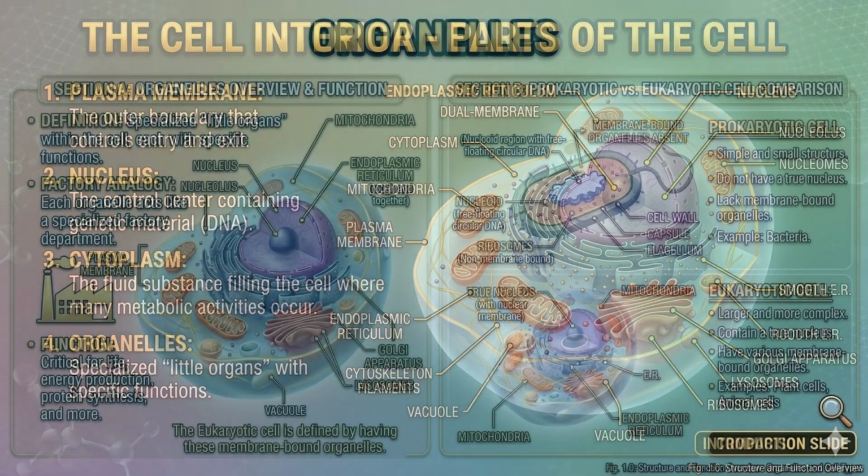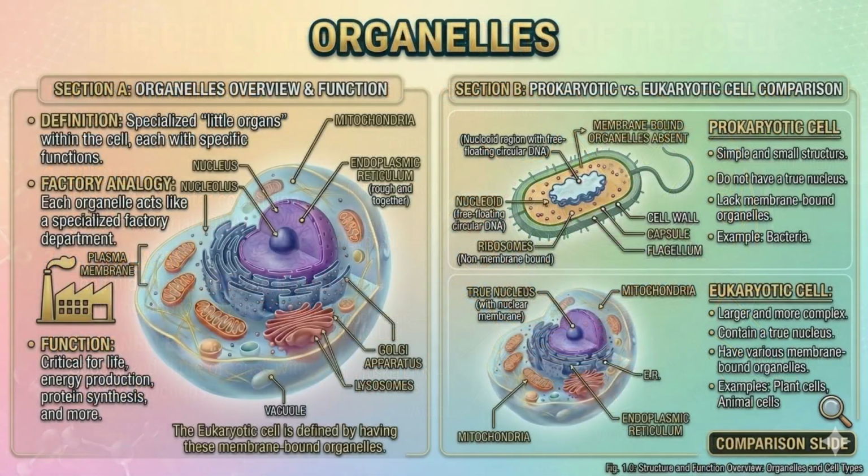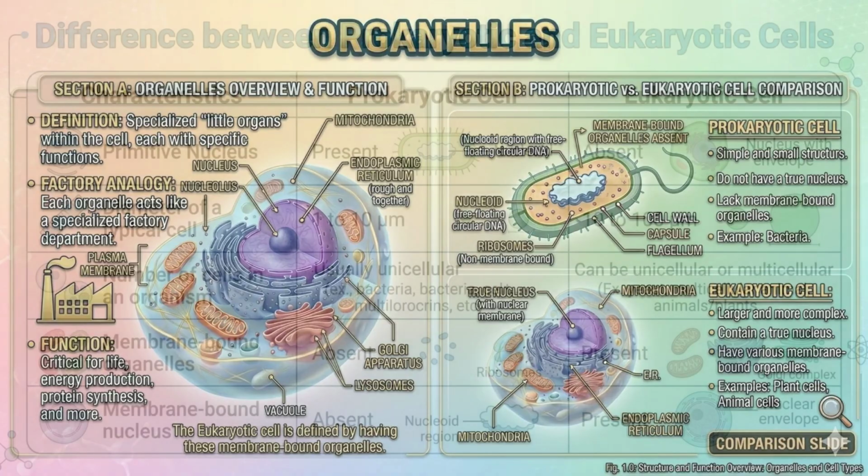Each organelle performs a specific function. Inside the cell, many tiny specialized structures are present. These structures are called cell organelles. Each organelle performs a specific function just like different departments in a factory. Let us now study the important cell organelles one by one.